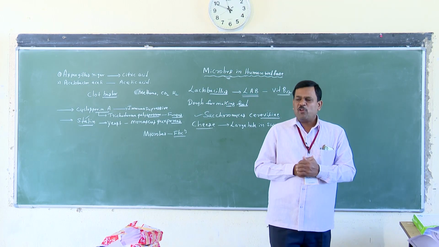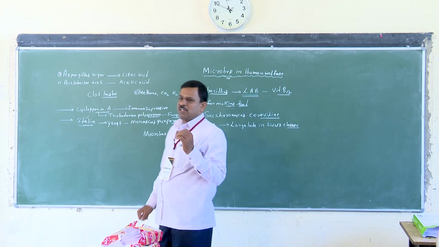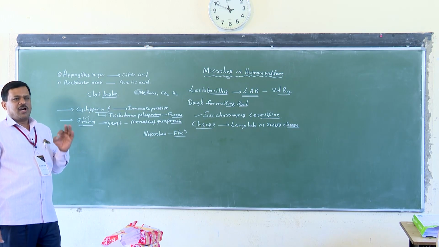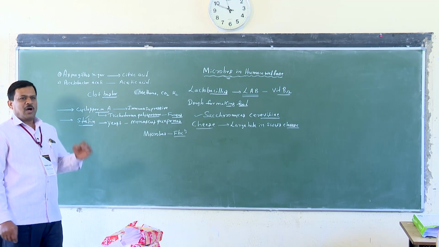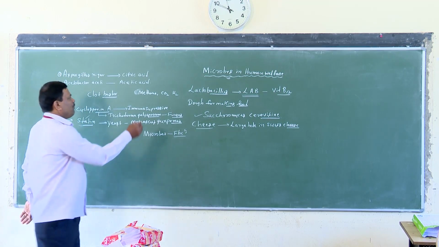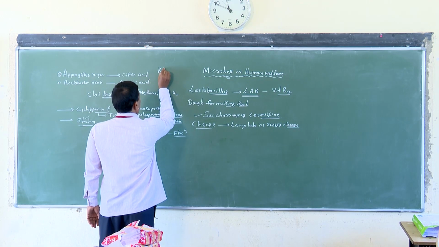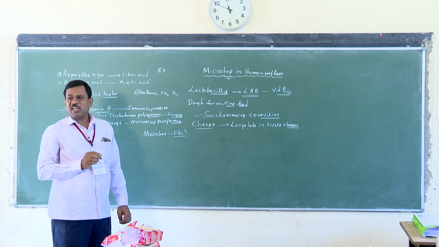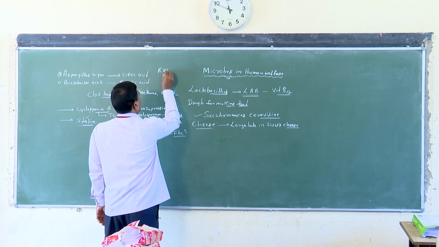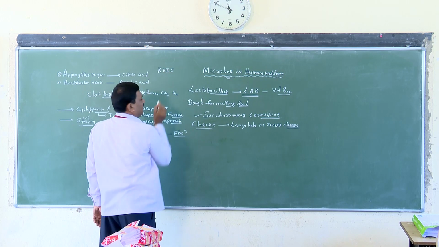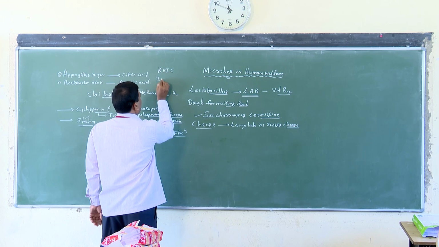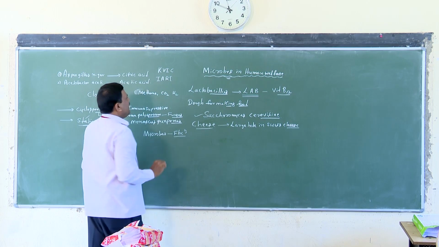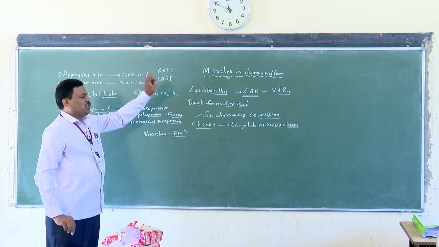The technology of biogas production was first introduced by two organizations. One is KVIC, the Khadi and Village Industries Commission, and the other is IARI, the Indian Agricultural Research Institute.